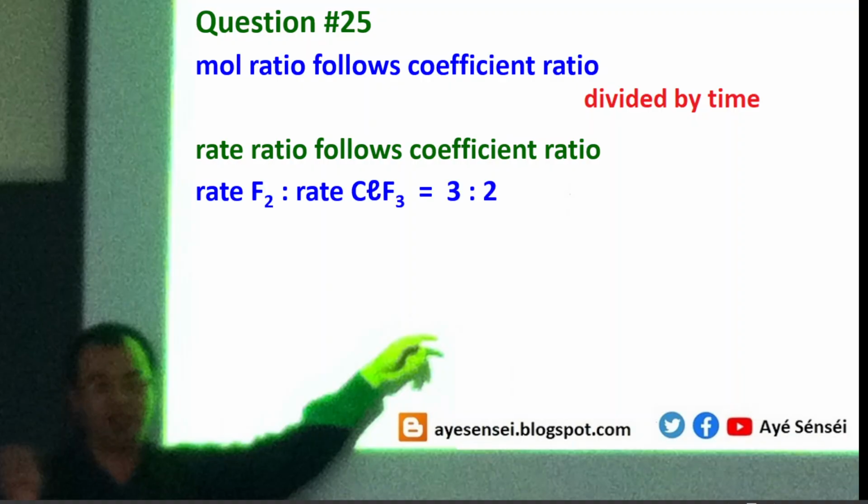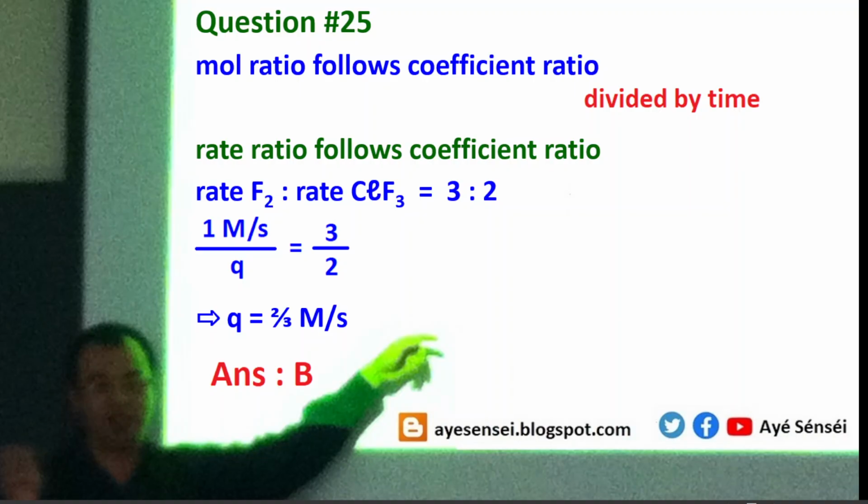So this means that the rate of fluorine compared to the rate of ClF3 equals 3 over 2. So 3 over 2 is the coefficient ratio. So in fraction form, we can get this correlation. And then finally, the rate of ClF3, this is what we can get, 2/3 molar over second. So the answer is B.